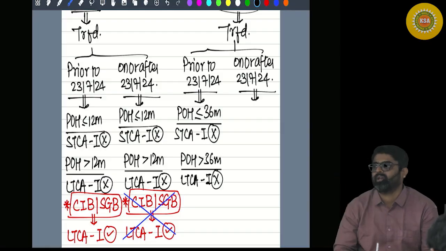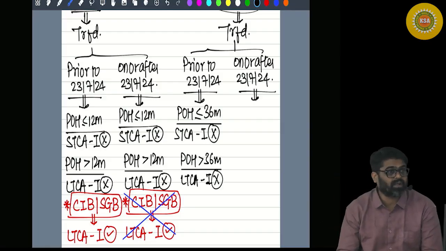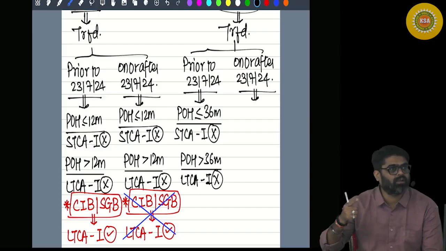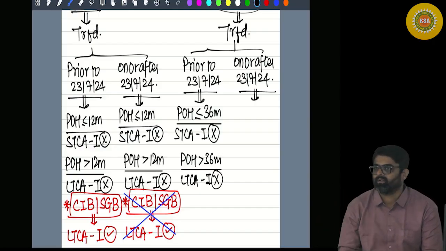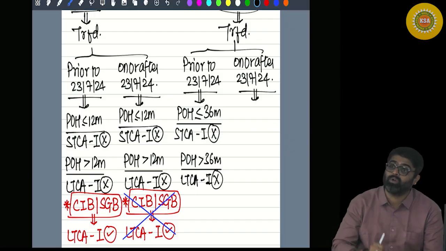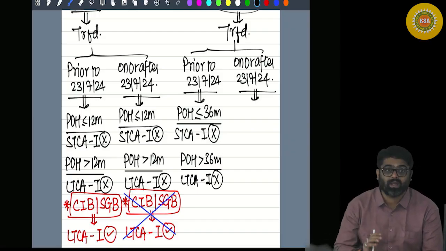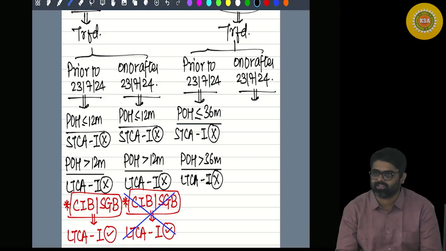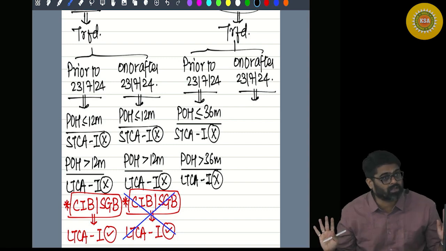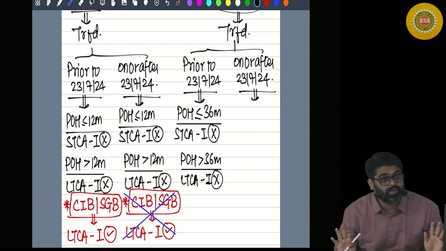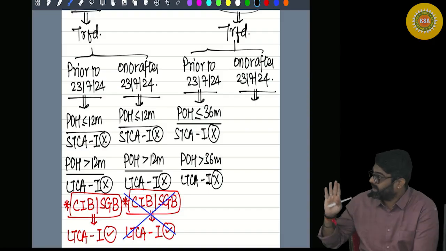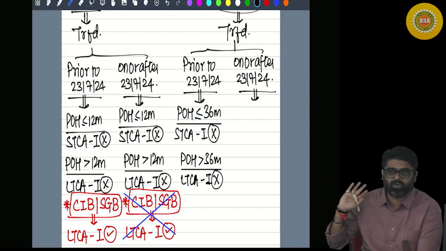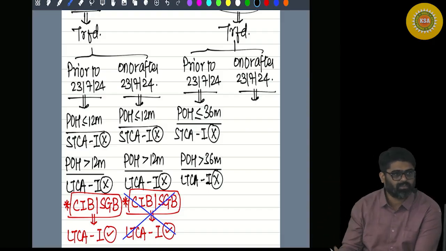Inflation does not affect their value, but it definitely affects the value of capital index bonds, whose value is derived by inflation. It definitely affects the value of sovereign gold bonds, whose value is dependent on gold. Getting my point? So for those two assets, if you are taking indexation benefit, then it is okay. But for all other bonds and debentures, even if listed or unlisted, no indexation. Yes or no, sir? Will you remember this much?